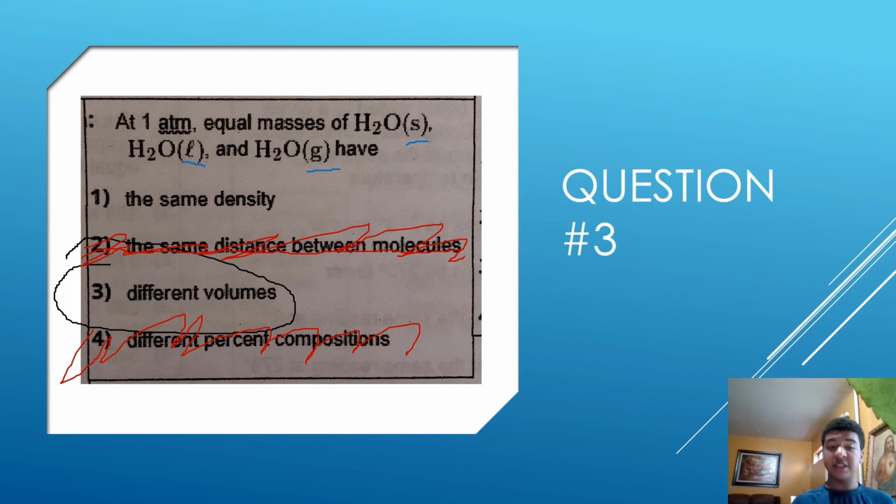Now, same density in different volumes. The reason for this is because if we were to have the same density for all 3, that means the volume has to be the same. So that's impossible in this case. However, we can also use our knowledge of chemistry to understand that they're going to have different volumes because solids, liquids, and gases do not have the same particle arrangement. And for example, gases will expand, increasing their volume, and they do not have a definite volume. So that would be question 3.